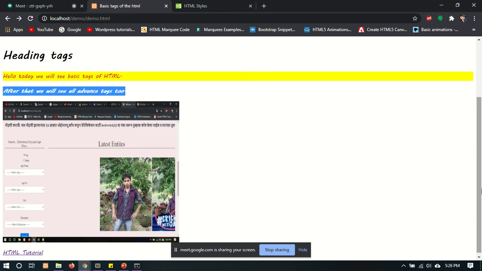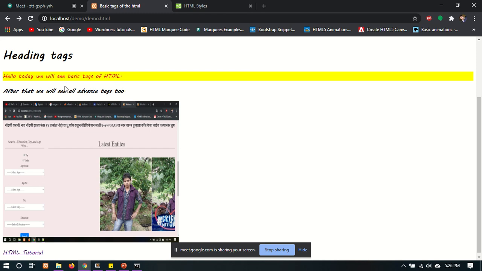Next one is the mark tag. Why do we use the mark tag? If you want to mark a specific text or specific word, if you want to highlight a specific word in your text or in your paragraph, then we will use the mark tag.